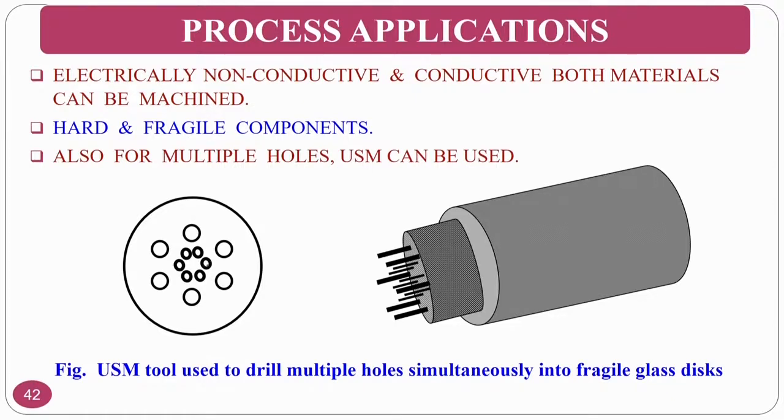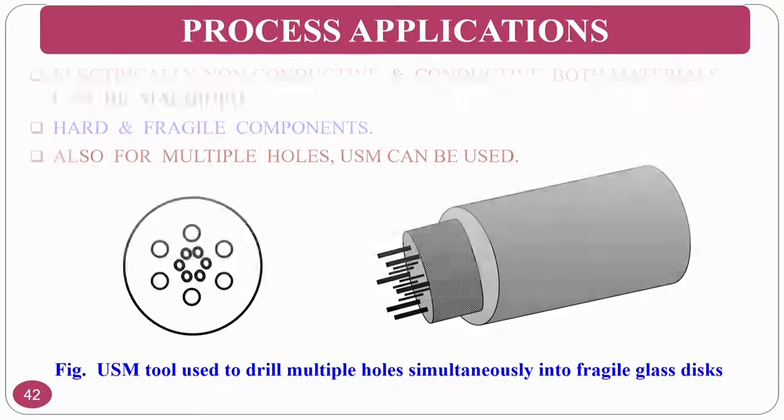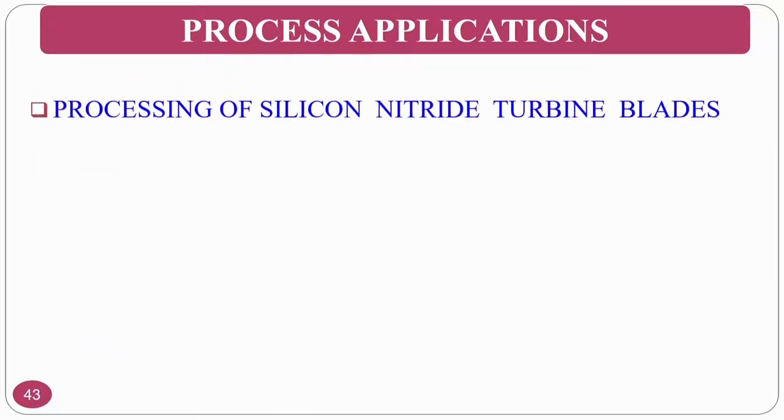If I want to generate this type of holes, you can choose a tool accordingly, and you can make multiple holes. That means this particular process can give you multiple holes or multiple features on the workpiece material simultaneously.